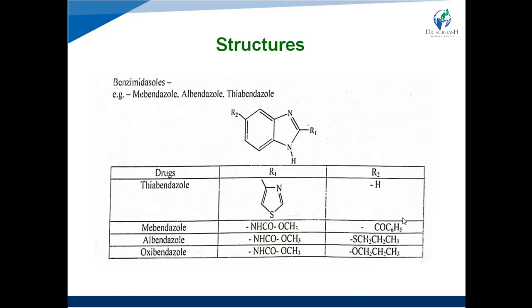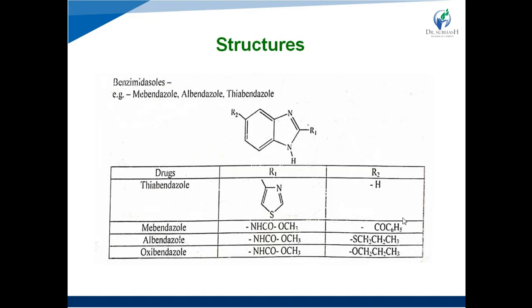Now, on this benzimidazole ring structure, R1 and R2 are denoted. So with different benzimidazole derivatives, R1 and R2 will change. See an example. In the case of thiabendazole, R1 is a thiazole ring, again a 5-membered heterocyclic ring with nitrogen and sulfur atoms present at the 1,3 positions, and R2 is hydrogen.